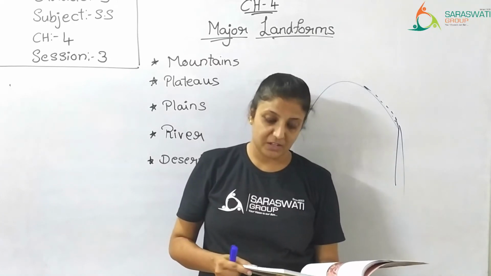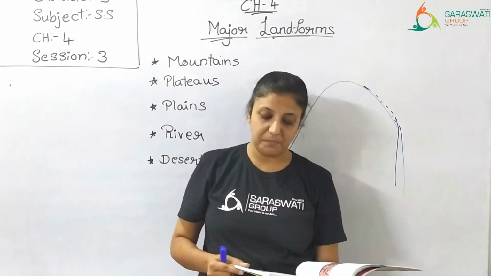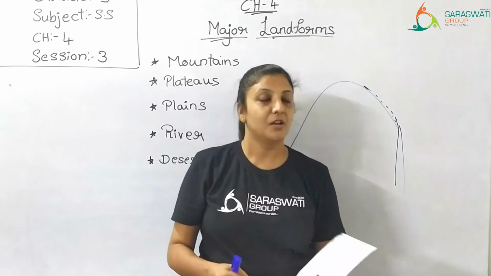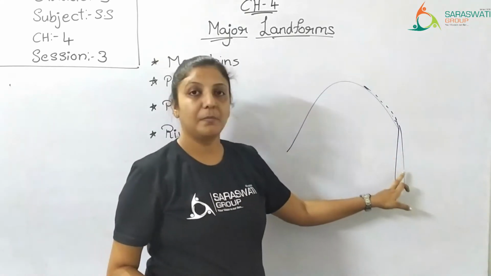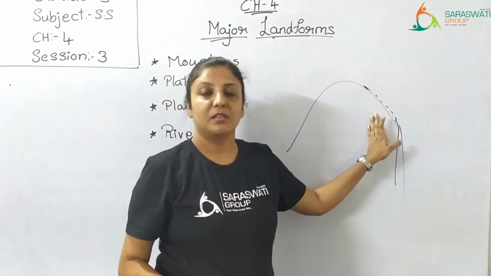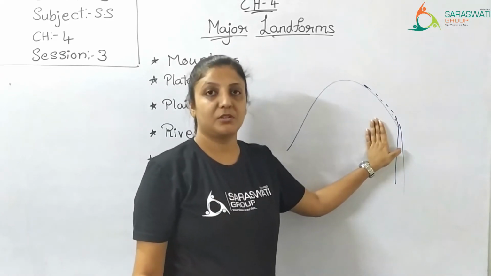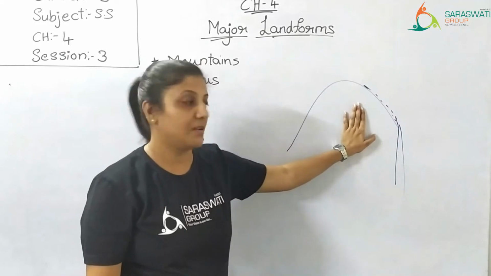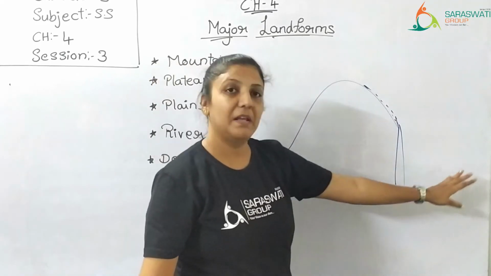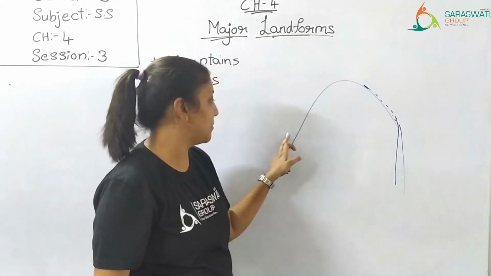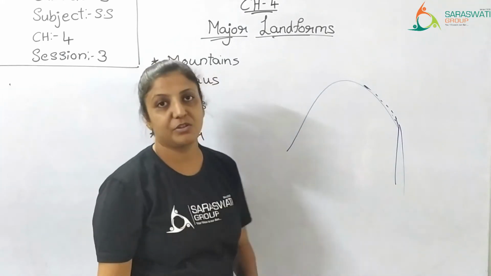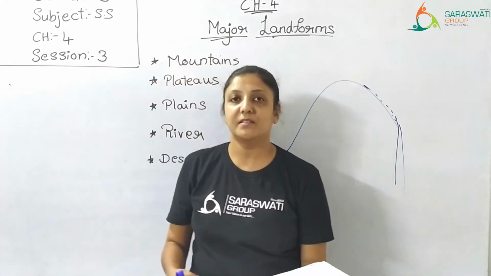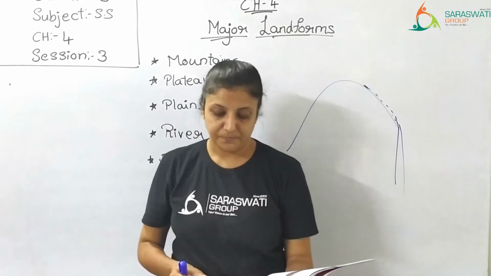Now the second stage or the mature stage of a river begins as it enters the plains. When it has come down from the mountains, that is the first stage, or the upper stage, you can say youth stage, upper stage, anything. Then it comes to the plains. Once it flows down the mountain, it enters the plains region. When it enters the plain, this is called the mature stage.